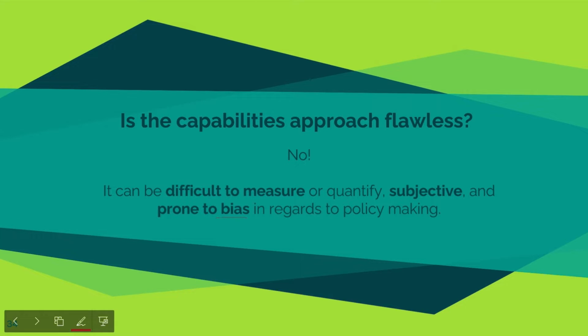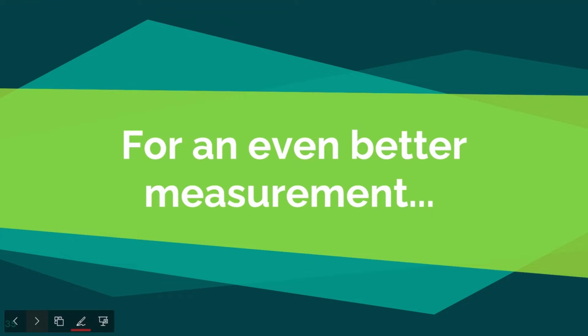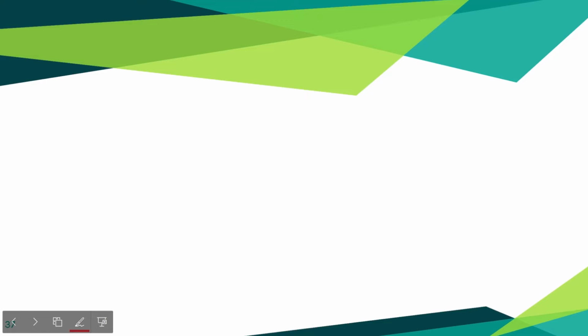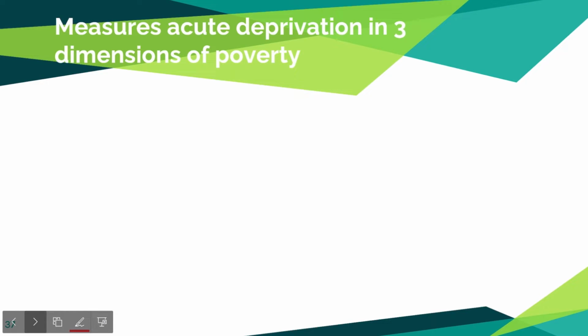That's why a more specific and quantifiable approach is needed to prevent these biases from interfering with people receiving the resources they need. That is why a different approach, one using a combination of a revised capabilities approach and a revised version of the MPI, is the best way to measure poverty. This is the MPI, or Multidimensional Poverty Index. It measures acute deprivation in 3 dimensions of poverty: health, education, and living standards. Each category has 1/3 weight over the total score and includes several subcategories.